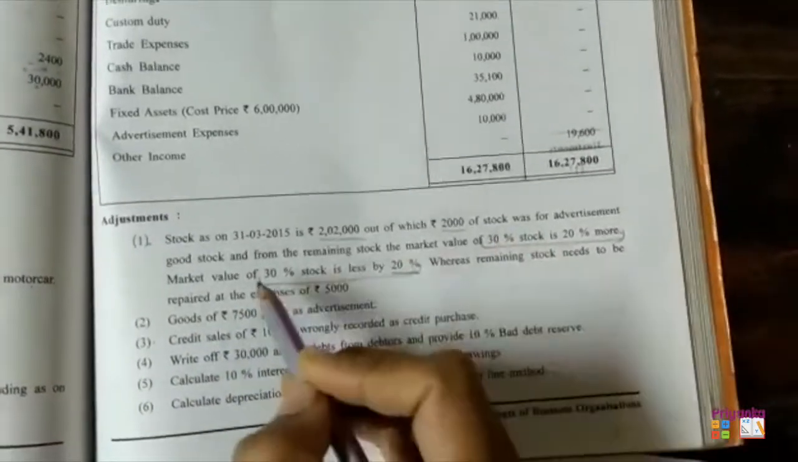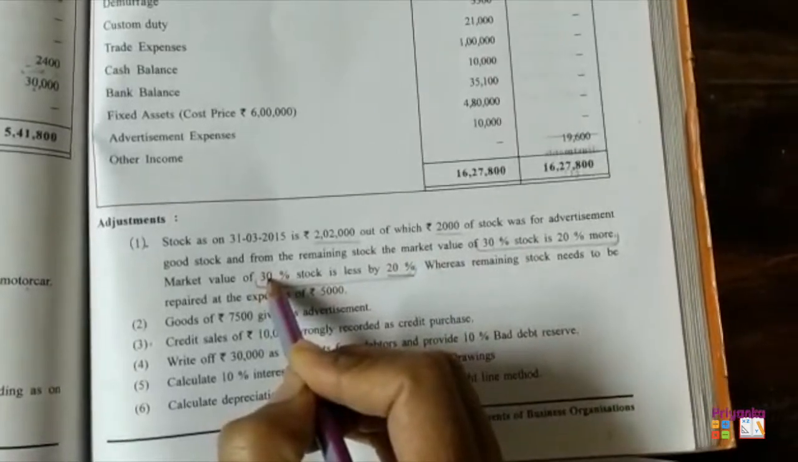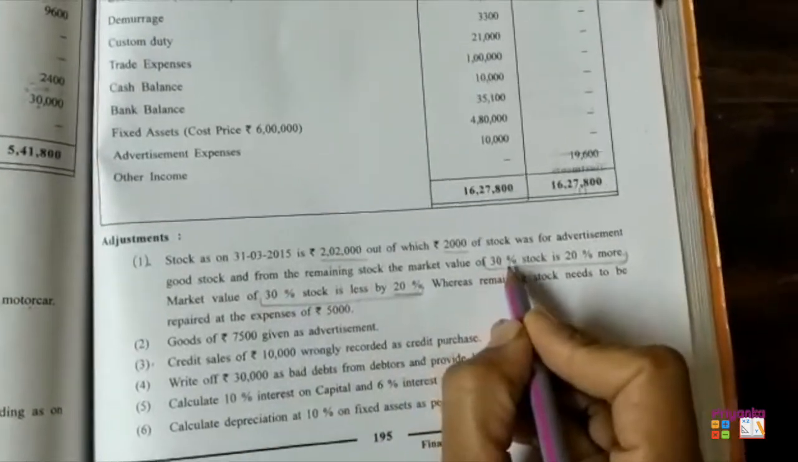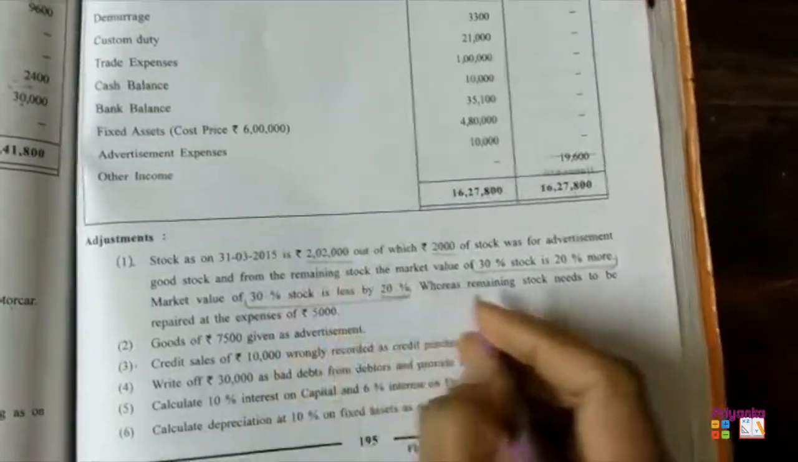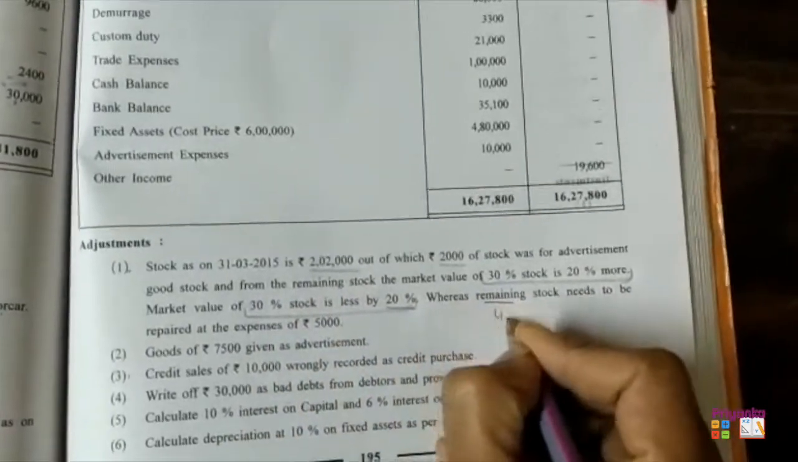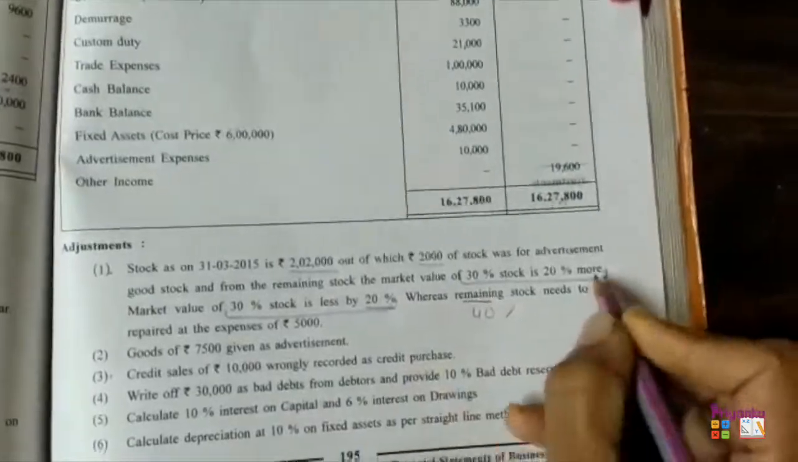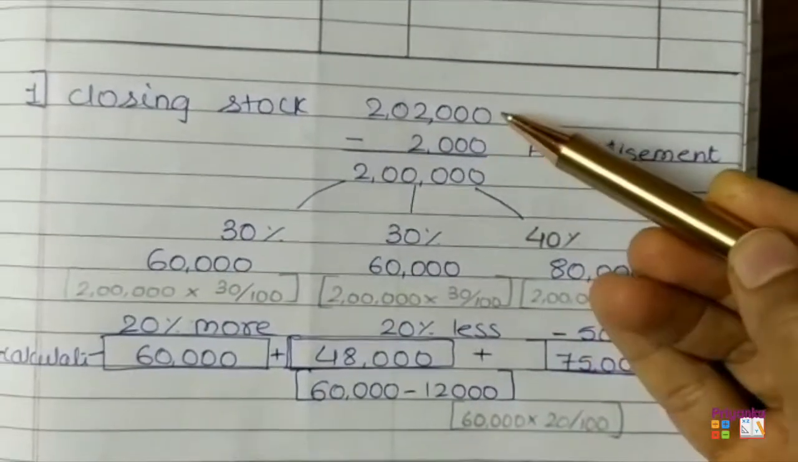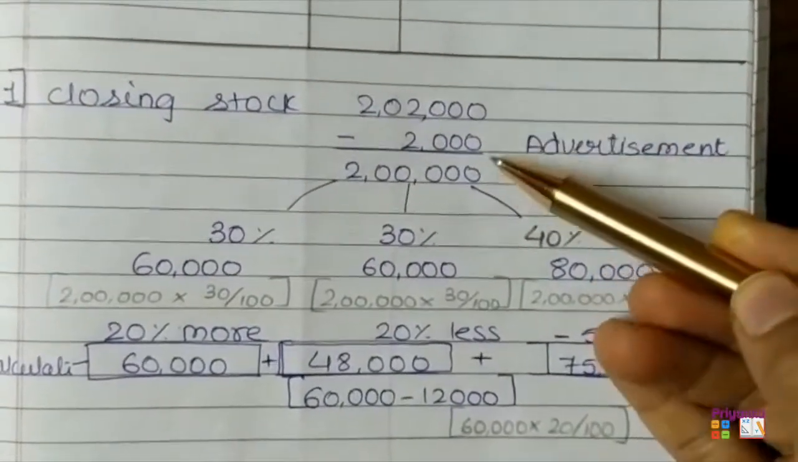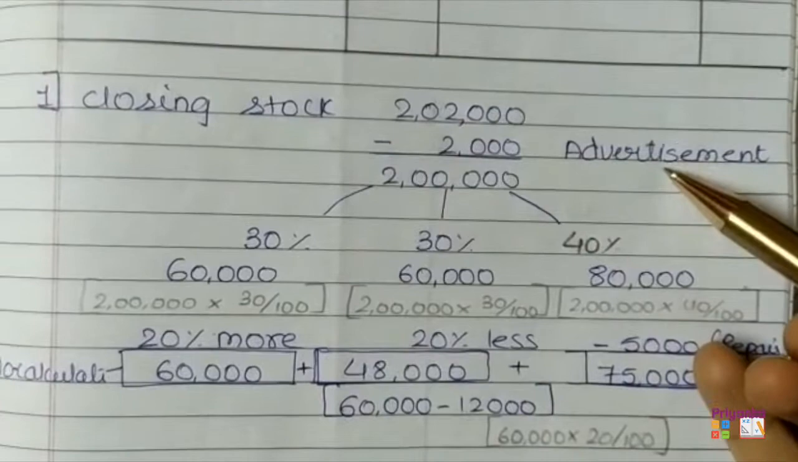So here the 30%, here the 30%. So the remaining will be, out of 100, 30% plus 30%, that is 60. 60 minus 100, the remaining is 40%. As per adjustment number 1, here you can see the solution. As it is given that the stock is 2,02,000, 2,000 given for the advertisement.